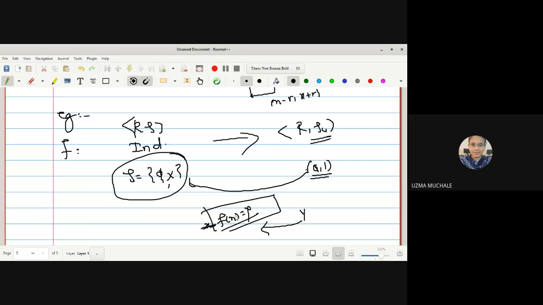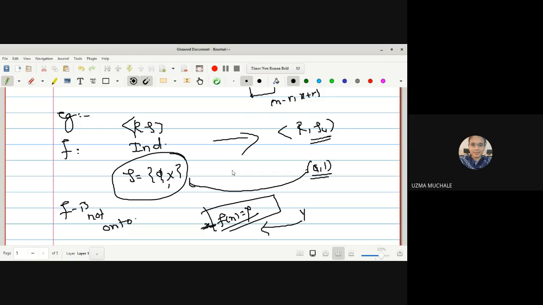You need a pre-image. If y is an element of your codomain, then going back, you should get an element x such that f of x is equal to y. For every element in the codomain, can you find the pre-image such that f of x is equal to y? No, ma'am. It is not possible since we have only two open sets. So hence we can say that this mapping f is not an onto mapping, hence it is not a homeomorphism.